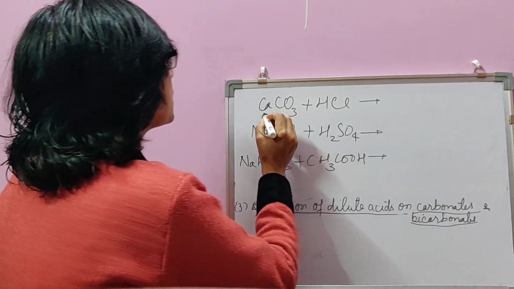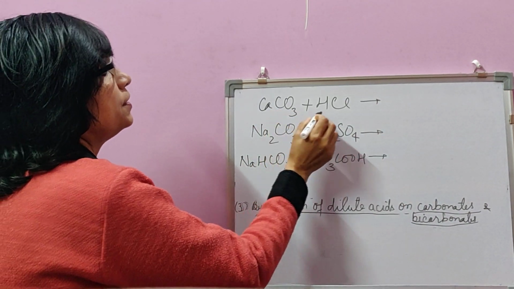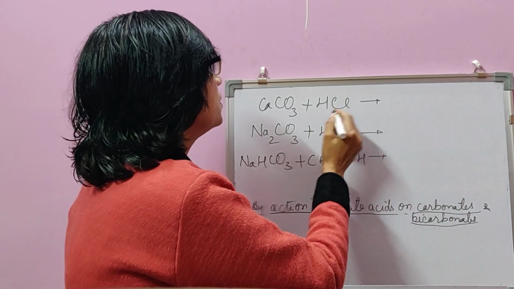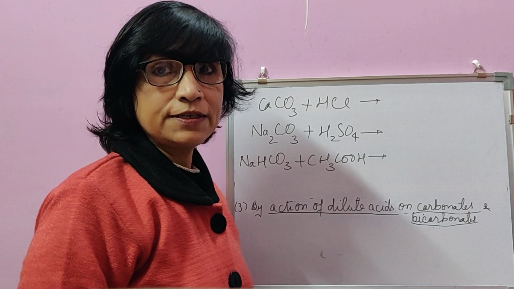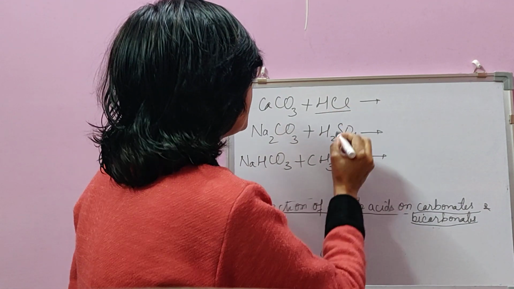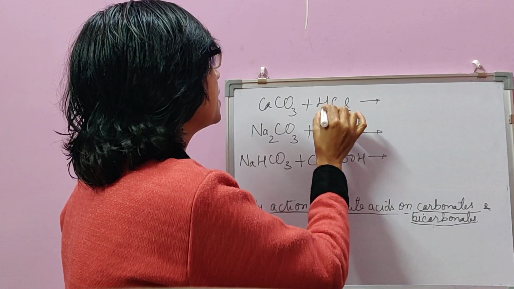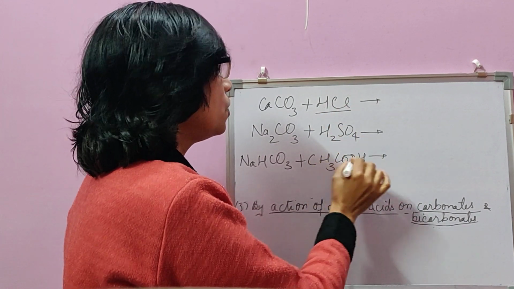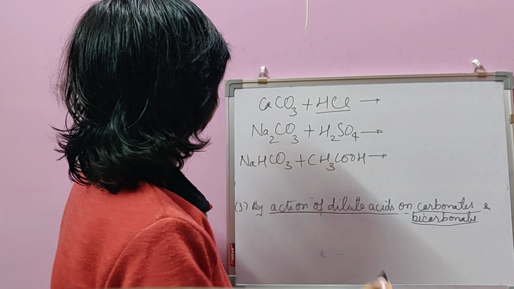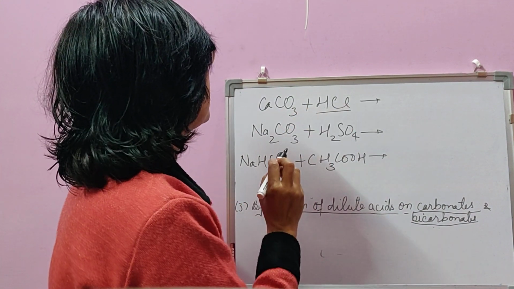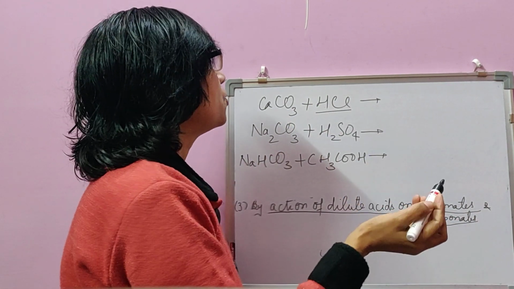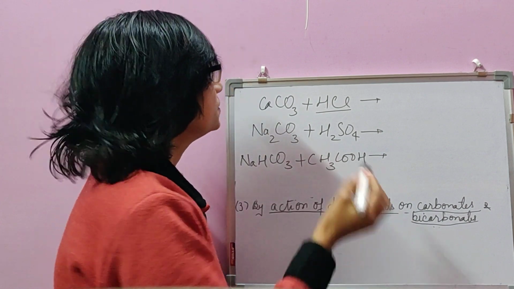Let's see. Calcium carbonate, a metallic carbonate, when it reacts with dilute mineral acids. So we have taken different mineral acids, for example, because they will react in the same way. Metallic carbonate, acid like HCl or H2SO4 or acetic acid or even some other mineral acid can be taken for the reaction. Metallic carbonate reacts with the acid to form oxide, carbon dioxide and water.